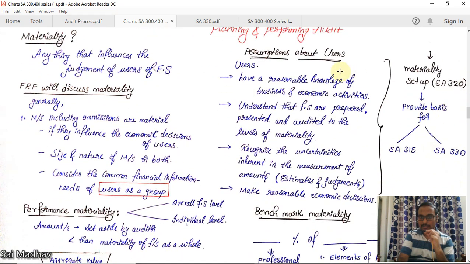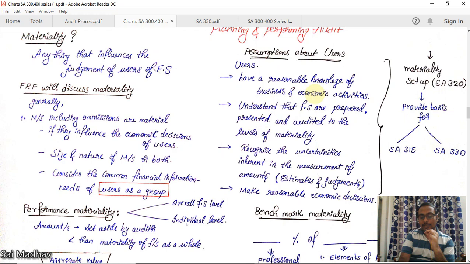Now, assumptions about users. If you take the example of a public limited company, there will be lakhs of shareholders and many users of financial statements. You cannot cater to the individual needs of everyone, so you'll be taking some assumptions. What are those assumptions? First, users have a reasonable knowledge of business and economic activities. They should have a reasonable knowledge of what the company is doing and everything.